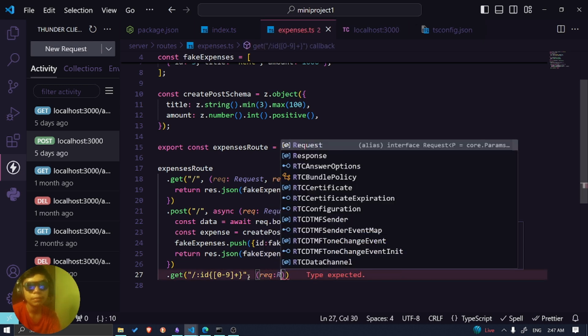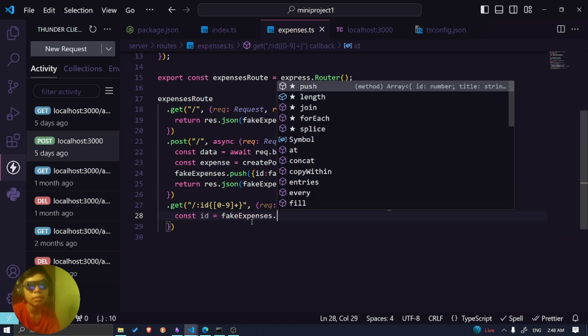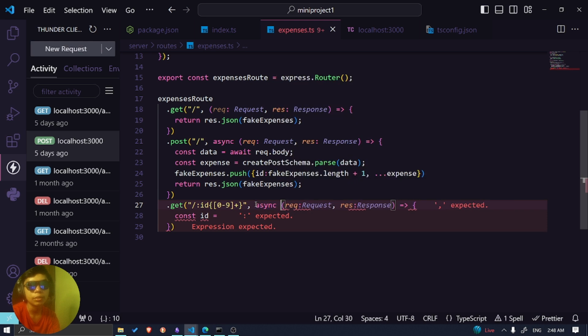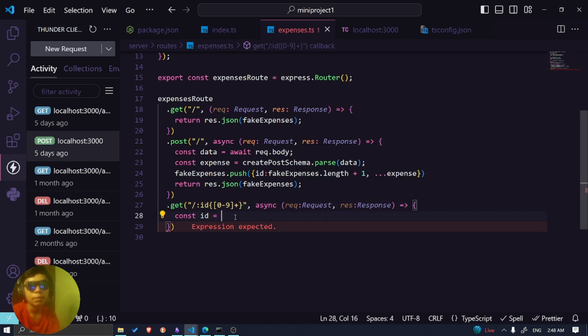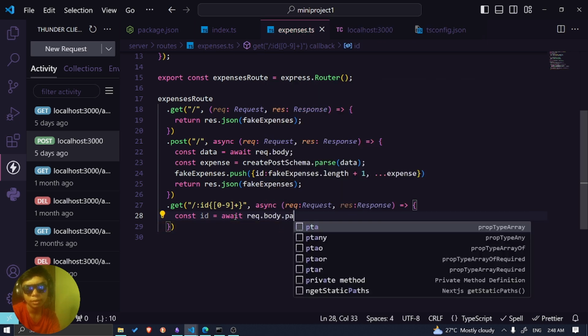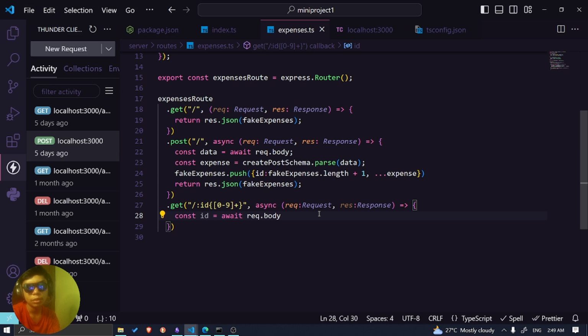So request, response, and then you basically want to get the specific one, right? So first of all, we basically want to get the ID, right? And then fixed expenses dot, we can get, there's no need for, okay, we need a way, I think. I'm trying to do this without looking up anything. Wait, dot body, I think. Is there param? Nah, there's no param. But its value is never used. Okay, now I'm stuck. Great.